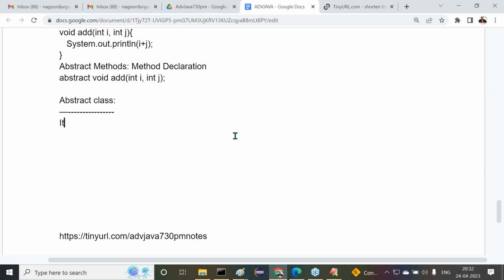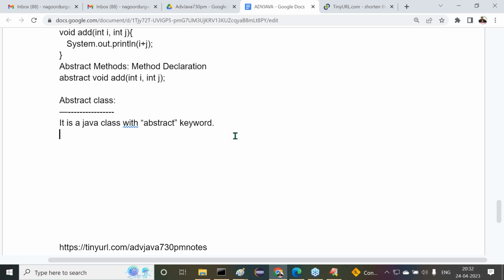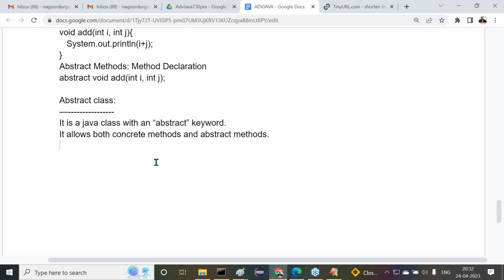It is a Java class with the abstract keyword. Observe carefully. Next, it allows both concrete methods and abstract methods. Both kinds of methods are allowed, concrete methods and abstract methods. Here itself I am telling you.